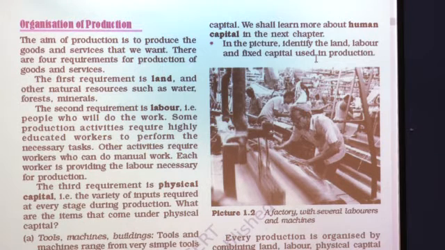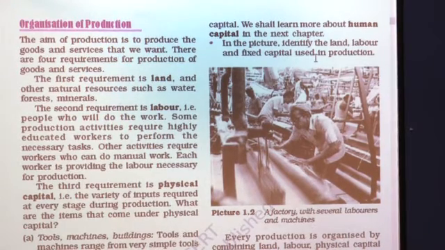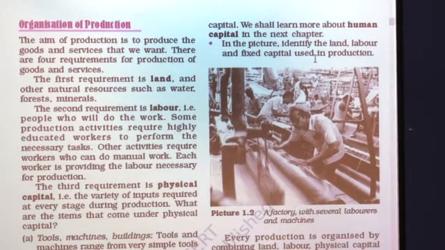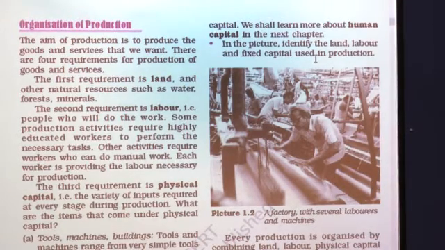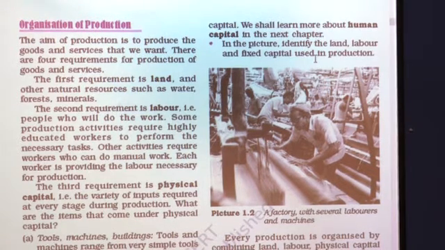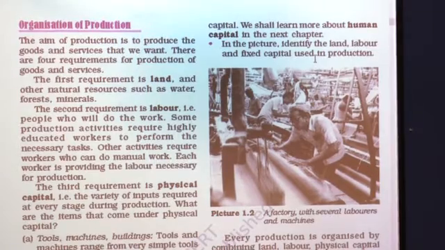In the village Palampur, land is available for farming, and some other people are doing small manufacturing. So the first requirement for production is land. Land is a totally natural factor: land, water, soil, natural vegetation and wildlife are all natural resources. That's why, with land, we require water, forest and minerals also.